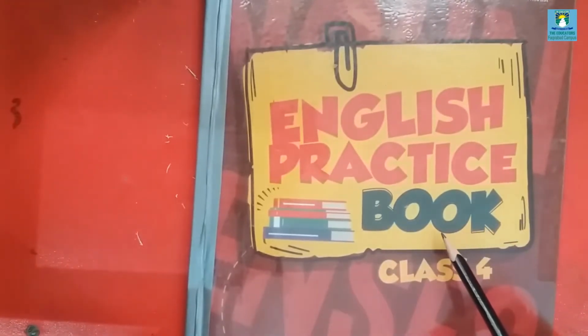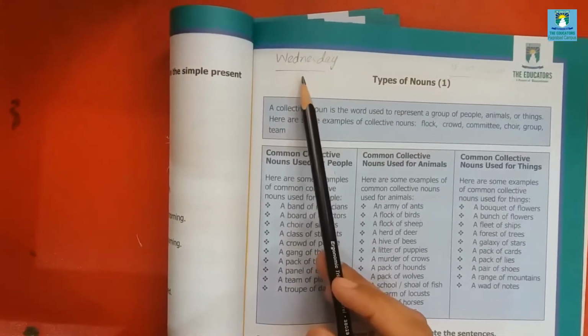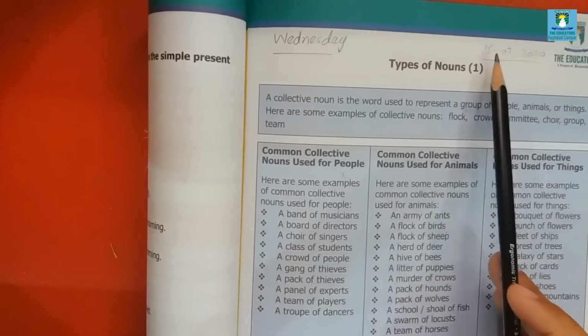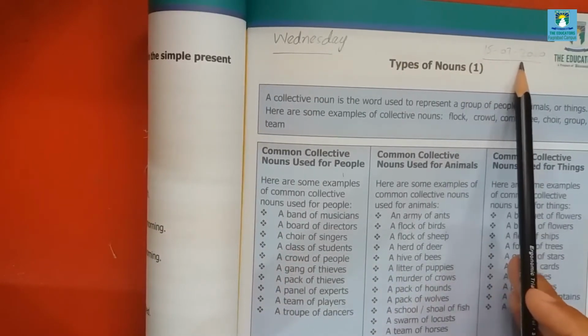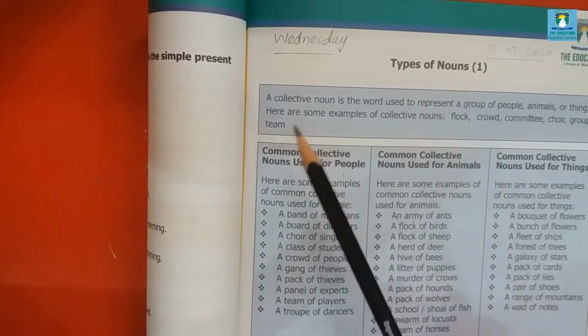Take out your English practice book. Open page number 29. Mention the day, Wednesday, and the date is 15th of July 2020. Types of nouns: collective noun.